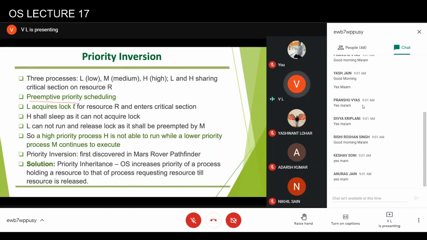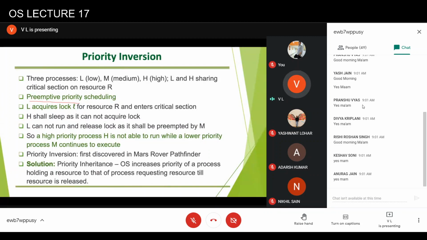It might be busy waiting also, it doesn't matter, but generally busy waiting will just use CPU cycles, and even if the process gets the CPU, it is just looping and no useful work is being done. So you can treat either case. It wouldn't affect the fact that priority inversion will take place.